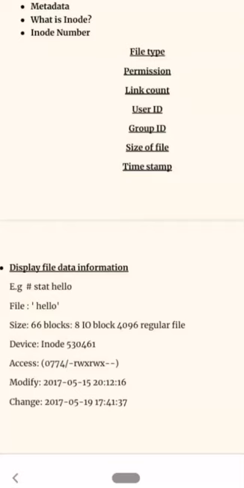Now modify: when was it modified? 2017-05-15, and the time is 20:12:16. And when was it changed? On 2017-05-19, and the time is 17:41:37. The stat output tells you the various timestamps of the file, its ownership and permissions, and where it is stored. This is called the inode table, or we can simply say inode.